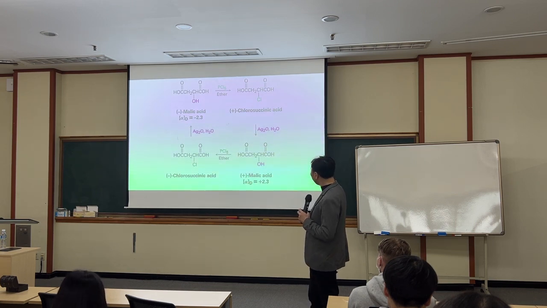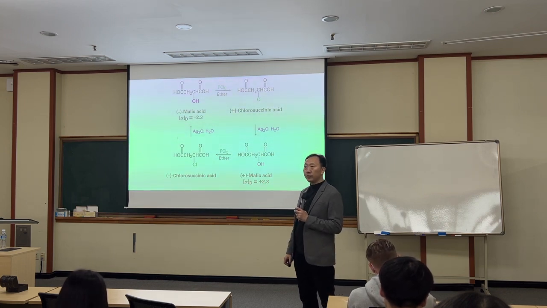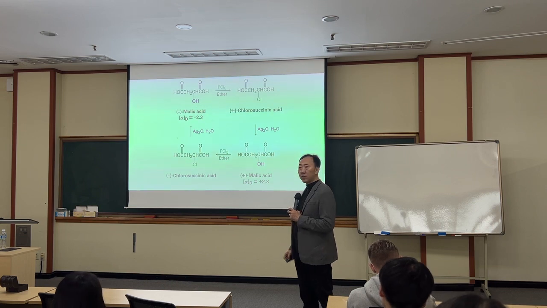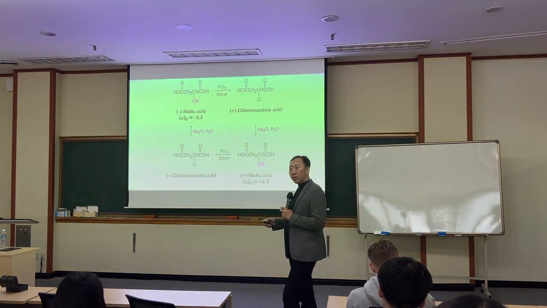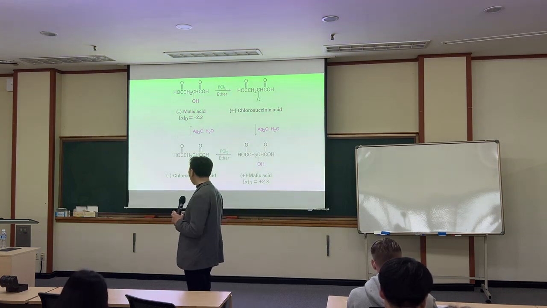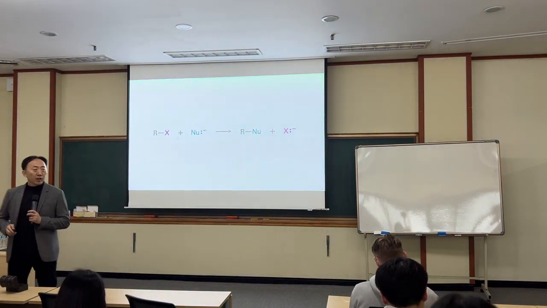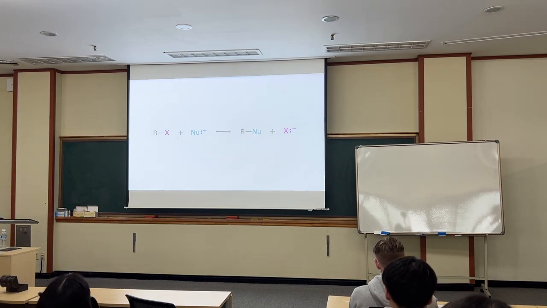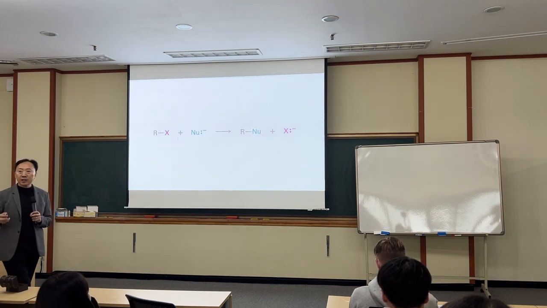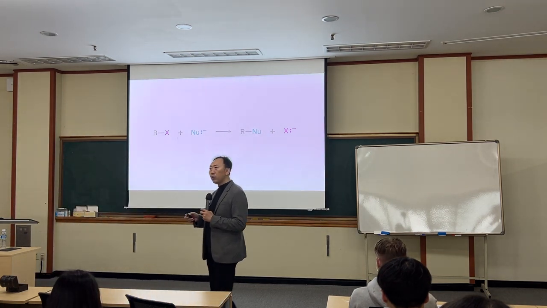If we keep going, starting from this and reacting with Cl, this one is also an enantiomer, and we come back to the original structure. So it looks quite interesting. What could be the mechanism of these reactions? That is the starting point of studying substitution reactions. Here I can highlight the electrophile, delta plus, delta minus. An electron-rich species comes here and generates this one. It's an exchange reaction, which is why we call it a substitution reaction, meaning exchange. Then what could be the mechanism?